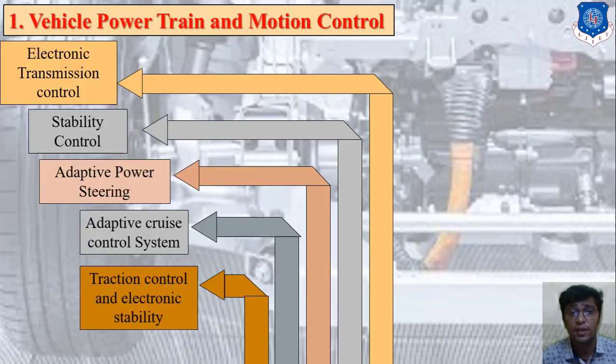First, vehicle powertrain and motion control. In this particular chapter, we need to focus on 5 parameters. First, electronic transmission control. Second, stability control. Third, adaptive power steering, which is very important in every phase. Fourth, the adaptive cruise control system. And last, traction control and electronic stability. So let's talk about that. Move forward to the next slide.